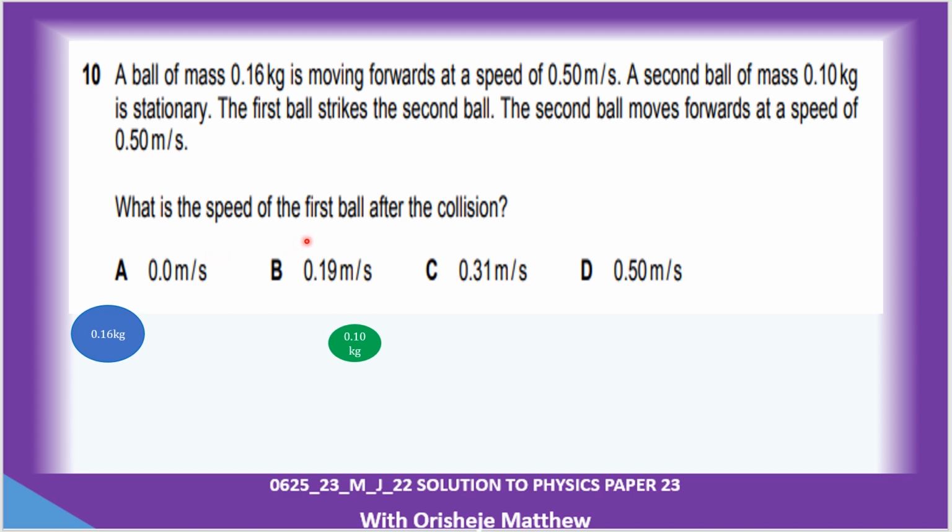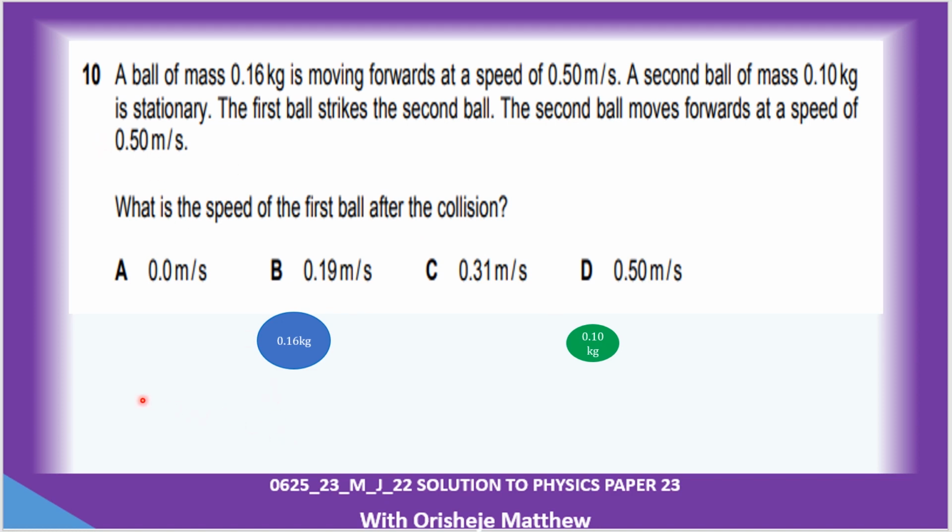What is the speed of the first ball after the collision? So you look at this one collide with that, and then both of them move, though my animation is incomplete. So what is the speed with which the bigger ball will move, if you know the speed at which this one bounces off, which is given to us?